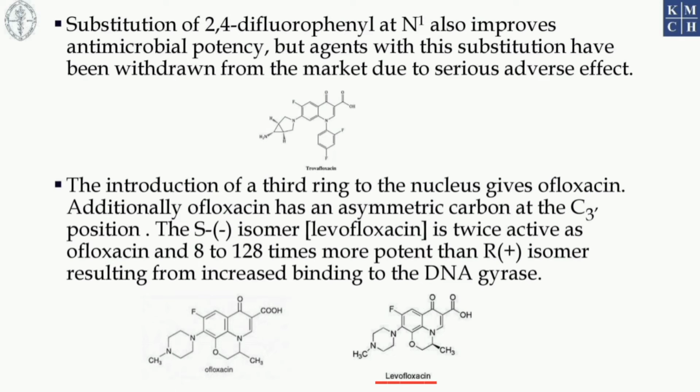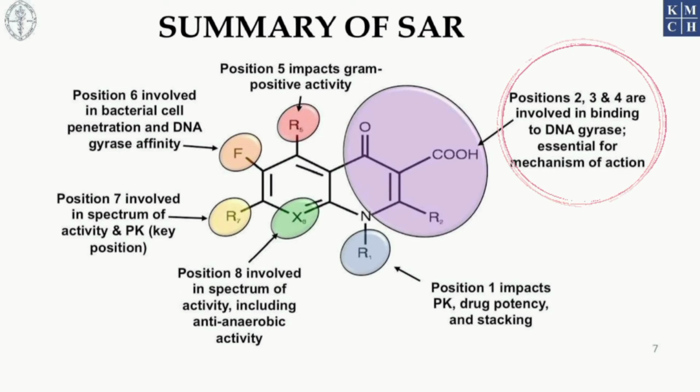The introduction of a third ring to the nucleus gives ofloxacin. Additionally, ofloxacin has an asymmetric carbon at the C3' position. The sinister levo isomer, such as levofloxacin, is twice as active as ofloxacin and 8 to 128 times more potent than the rectus dextro isomer, resulting from increased binding to the DNA gyrase. Example, ofloxacin, levofloxacin.